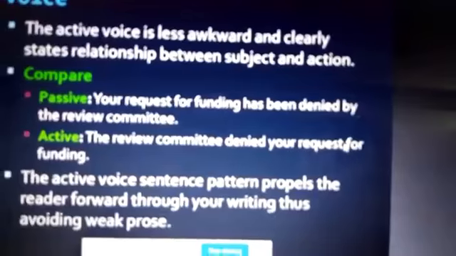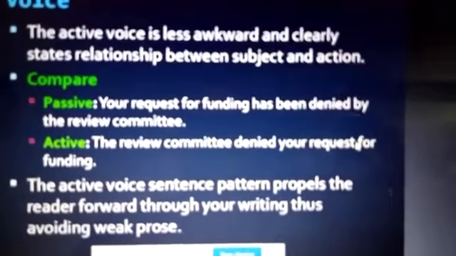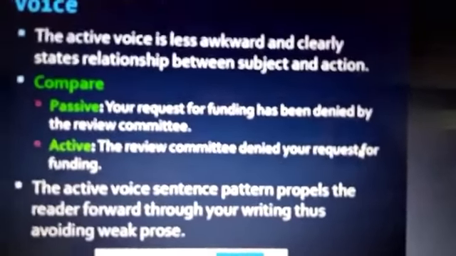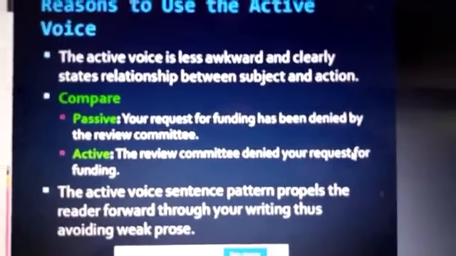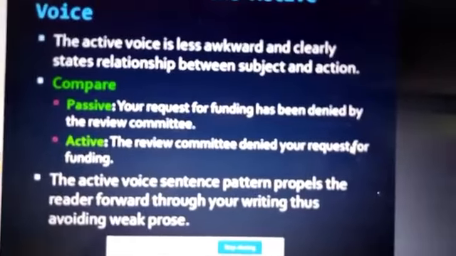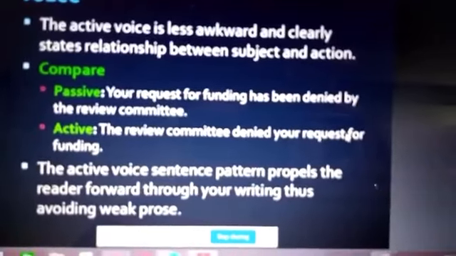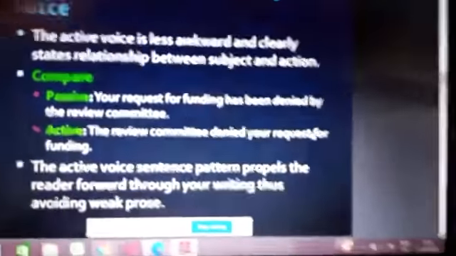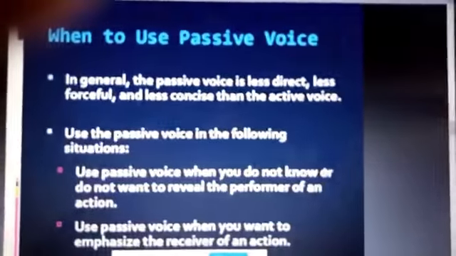So for convenience of speech and for ourselves to sound in a more presentable manner, we prefer to use active voice, focusing on the doer of the action rather than on the action done. The active voice sentence pattern propels the reader forward through your writing, thus avoiding weak prose. That means if you use passive voice, the writing becomes weak.